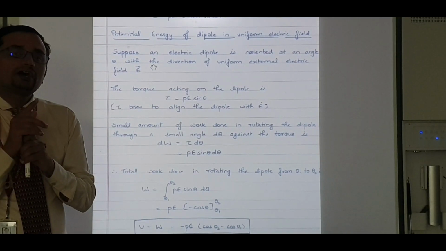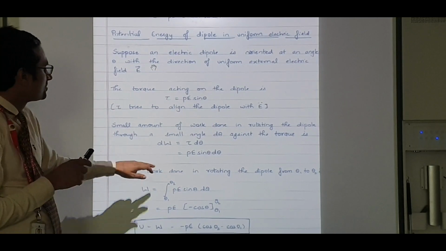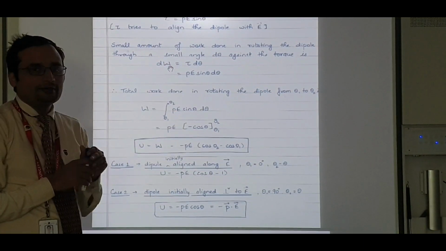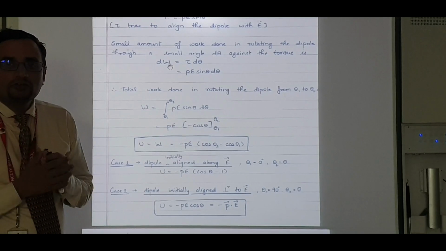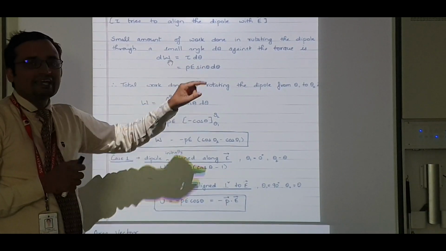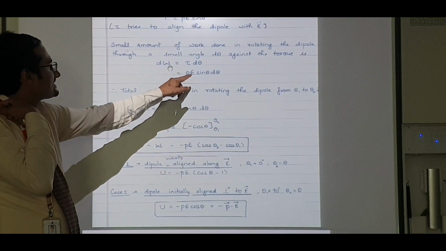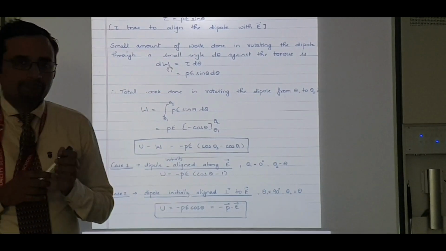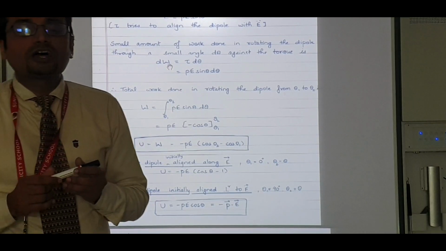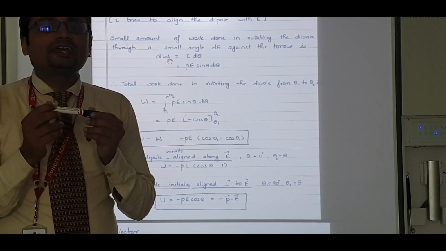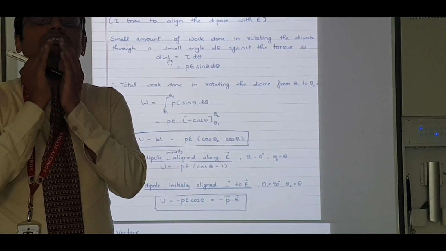So what is the formula? dW is equal to tau d theta. Let's put the value of tau, which is PE sin theta. So dW is equal to PE sin theta d theta. I want to find out the total work done in rotating it from theta 1 to theta 2.